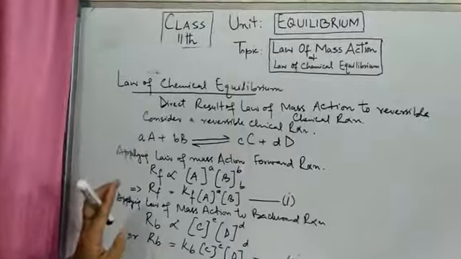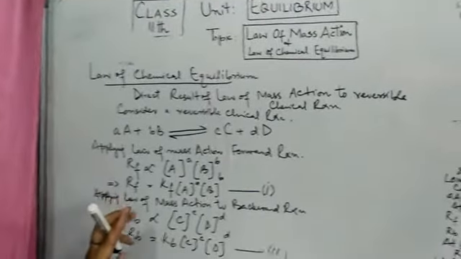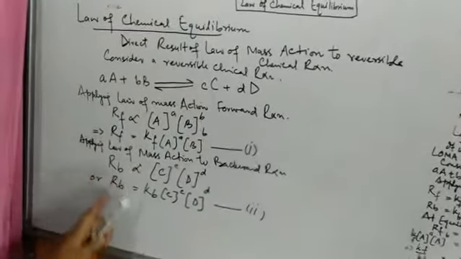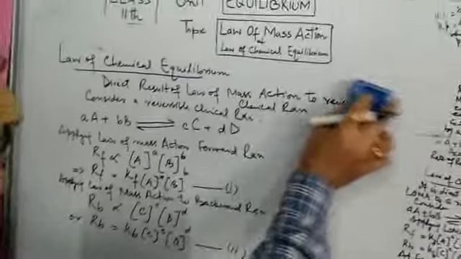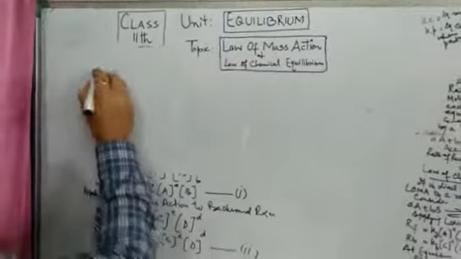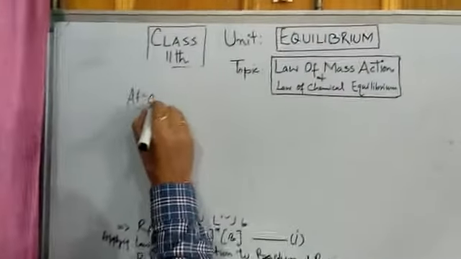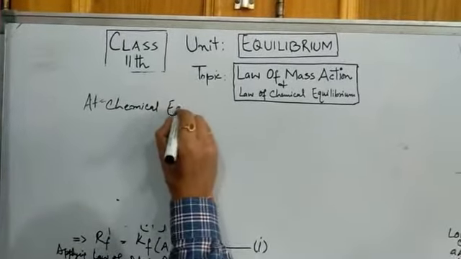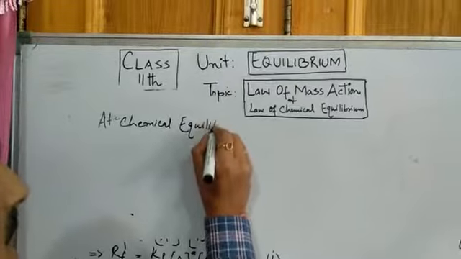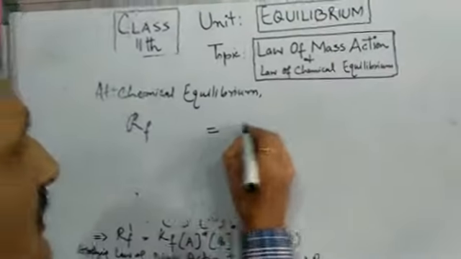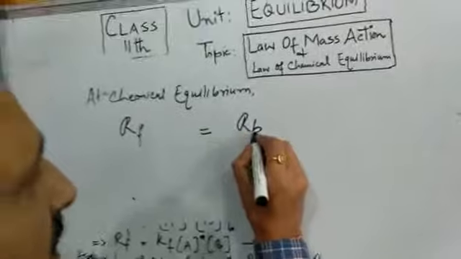Since the reaction has to be taken in chemical equilibrium, at chemical equilibrium we know that rate of forward reaction is equal to rate of backward reaction. So let us further solve this. At equilibrium, what will be the situation? At chemical equilibrium, the rate of forward reaction must be equal to the rate of backward reaction.